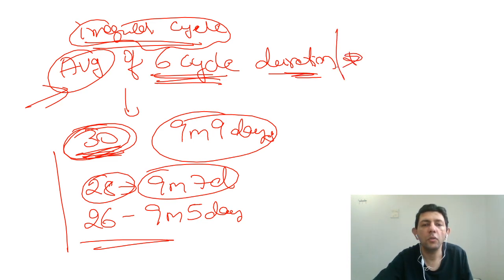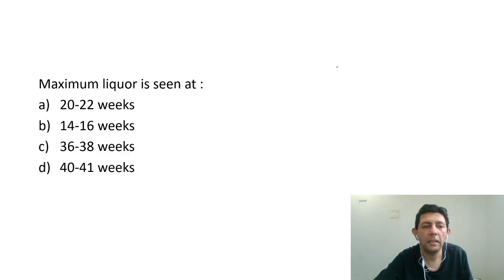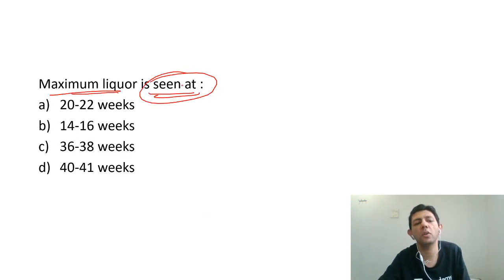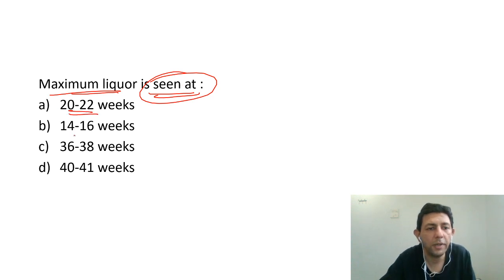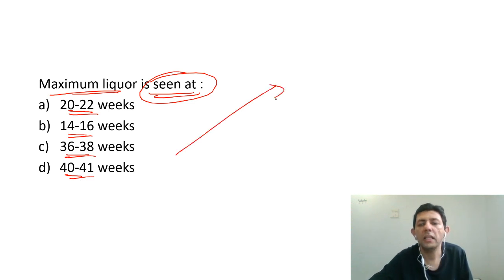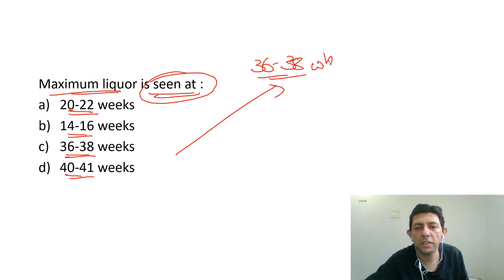Moving on to the next question for the day, and that is, maximum liquor is seen at what weeks of gestation? Is it 20 to 22, 14 to 16, 36 to 38, 40 to 41? Okay, so liquor volume steadily keeps on increasing. I'll give you some numbers, and maximum liquor will be seen at around 36 to 38 weeks of gestation.